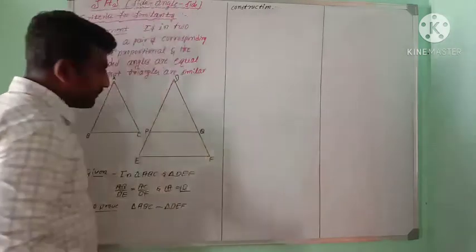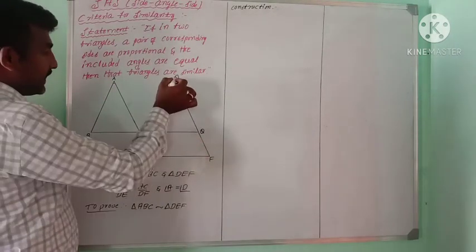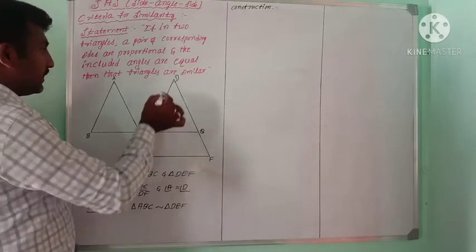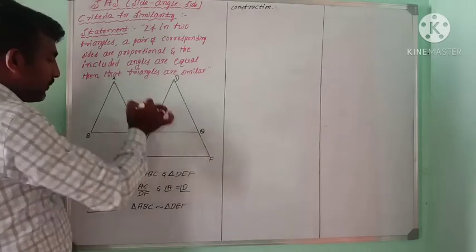What do we construct? Let P and Q be points on the sides DE and DF respectively, such that DP is equal to AB and DQ is equal to AC.